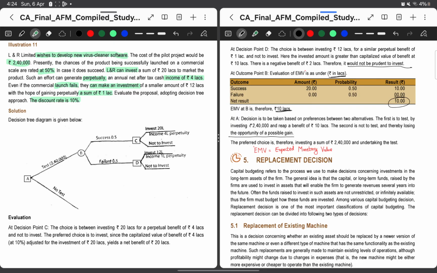Then obviously they will not go for this test, right? So it depends on the entity, but the ICAI solution is taking the stand that we will not lose the opportunity of possible gain. So they are preferring the option of investing 2,40,000 and undertaking the test. Thank you.